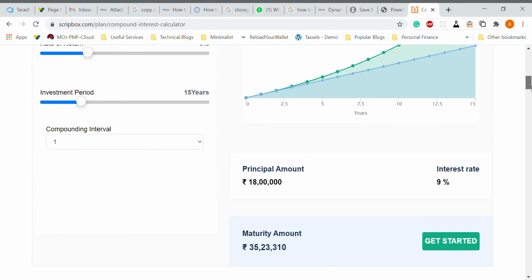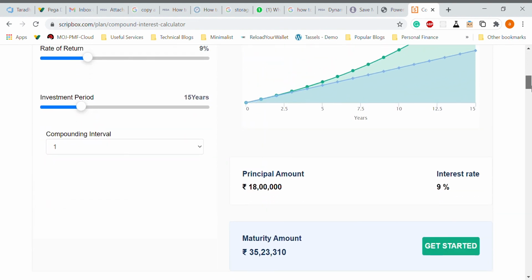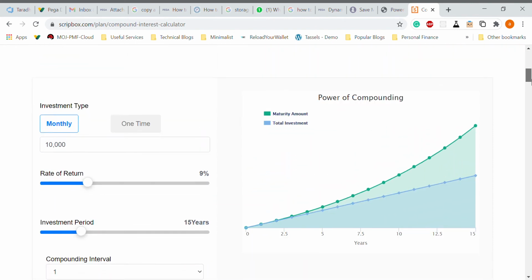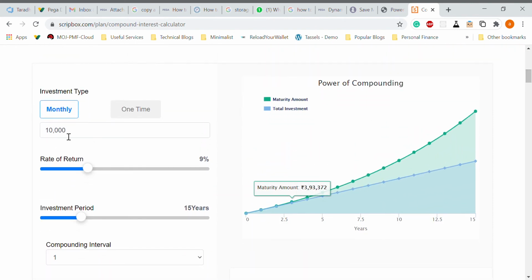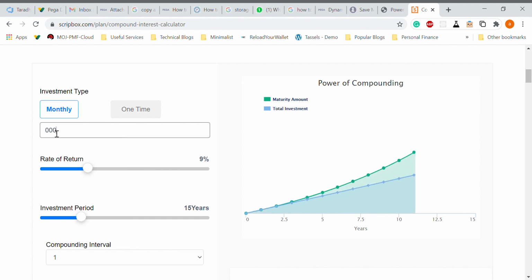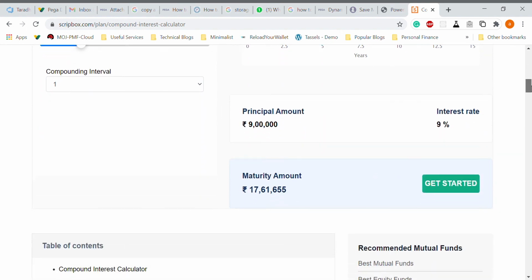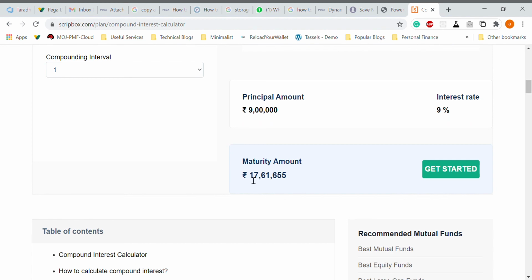So this is a very good investment, you can see, and you can definitely opt for PPF. If not 10,000, if you invest in other mutual funds and other kinds of instruments, you can make it at least 5,000 a month. Then also, with 9% interest after 15 years compounded monthly, you'll get around 17 lakh 61,655. So that is not a very small amount of money.